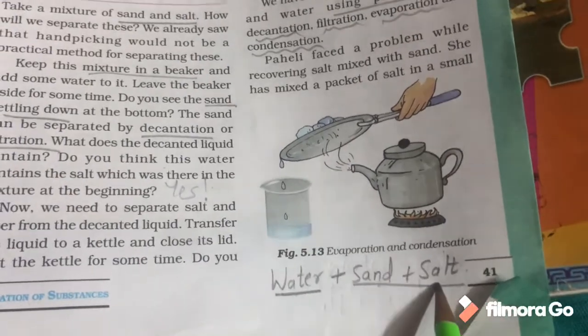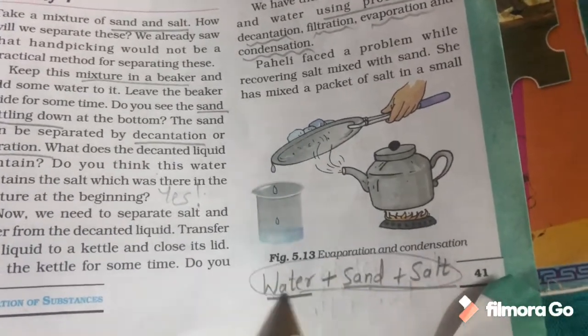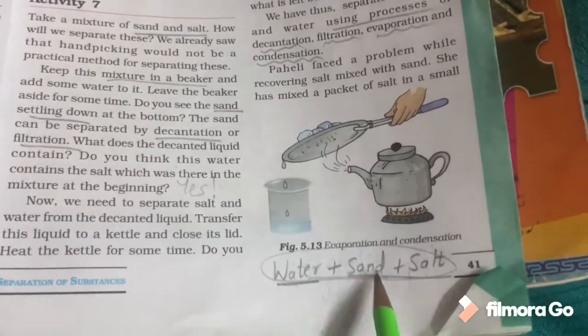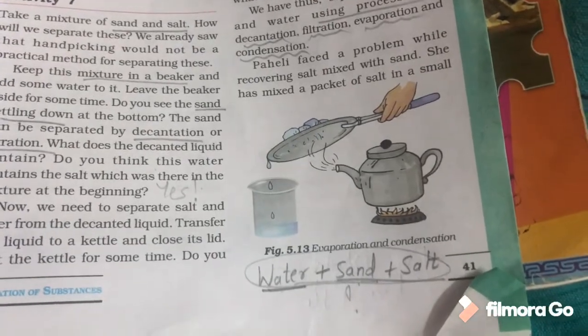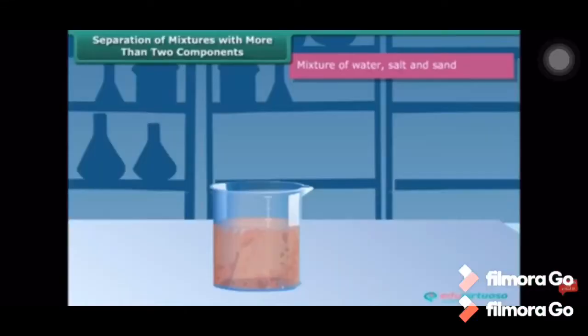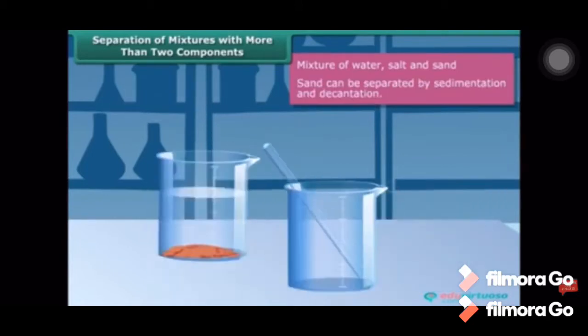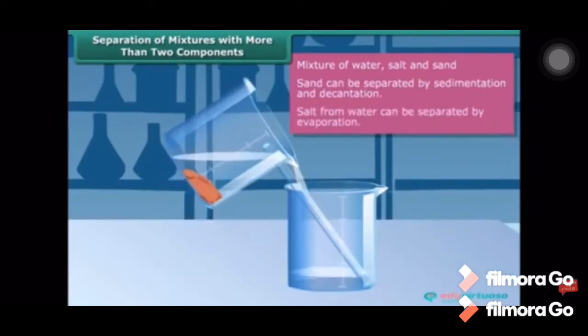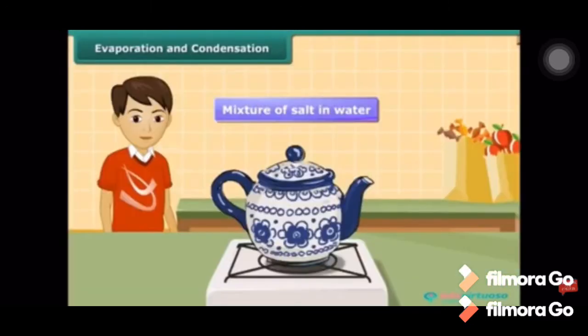Water plus sand and salt. We have to separate all the three components from each other. Then what will we have to do? Let us see. We will separate the sand by sedimentation, and remove the salty water by decantation. Now separate the salt and water by heating.